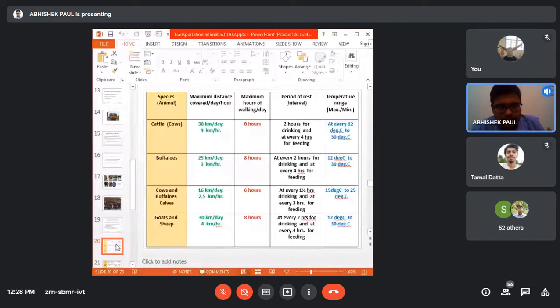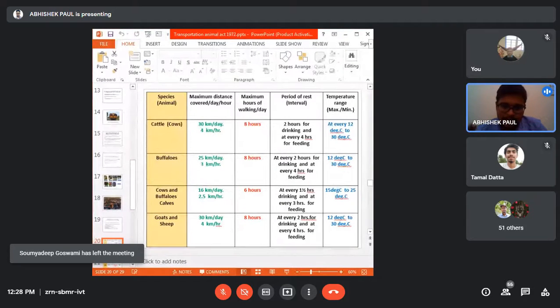The maximum distance one can cover for adult cattle is 30 kilometers per day, and the speed should not be more than 4 kilometers per hour. It means one cattle is allowed to travel at 4 kilometers per hour. The maximum walking is 8 hours, not at a stretch, in a whole day. So the maximum is only 8 hours.